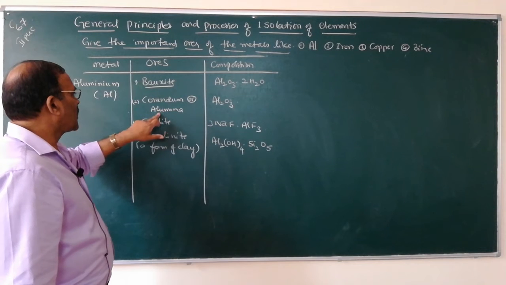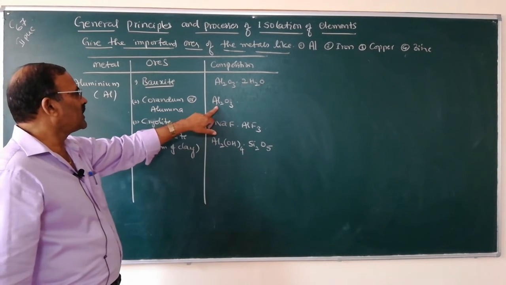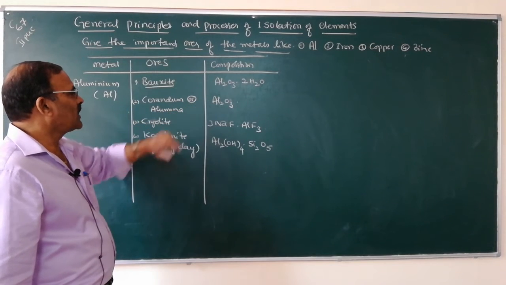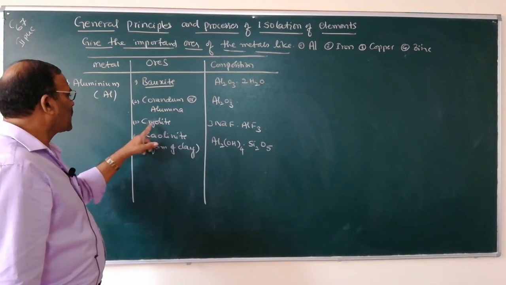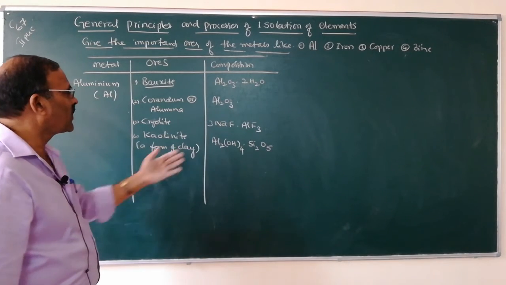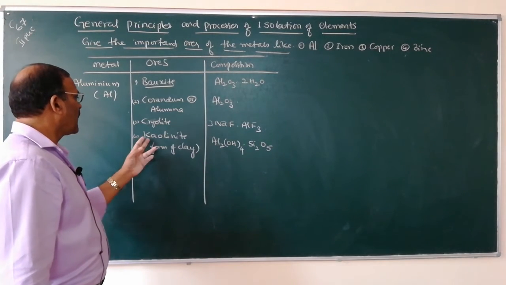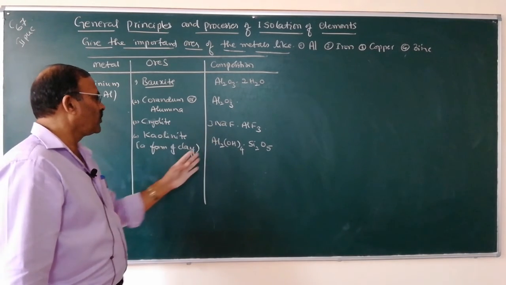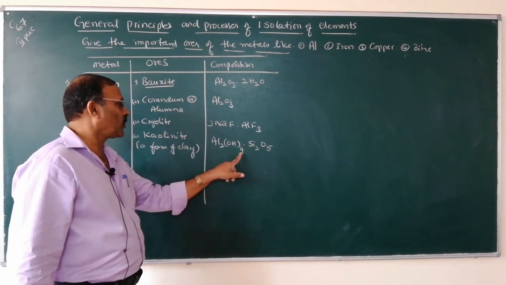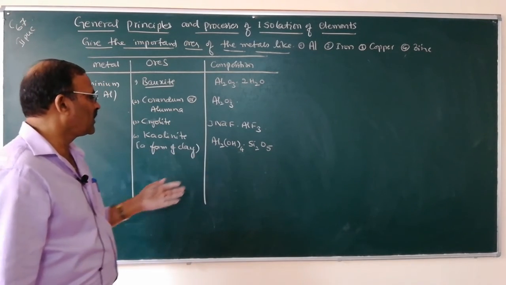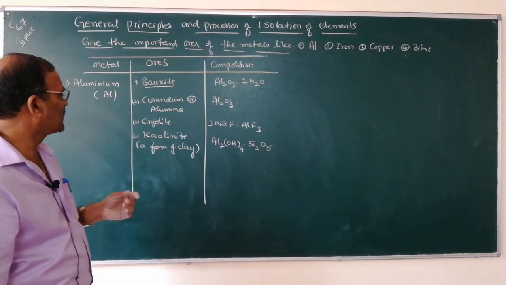Next, corundum or alumina, Al2O3. These two are the oxide ores. Cryolite, 3NaF.AlF3, is the fluoride ore of aluminium. And kaolinite, Al2(OH)4Si2O5, is the hydroxide ore, aluminium hydroxide along with silicate.